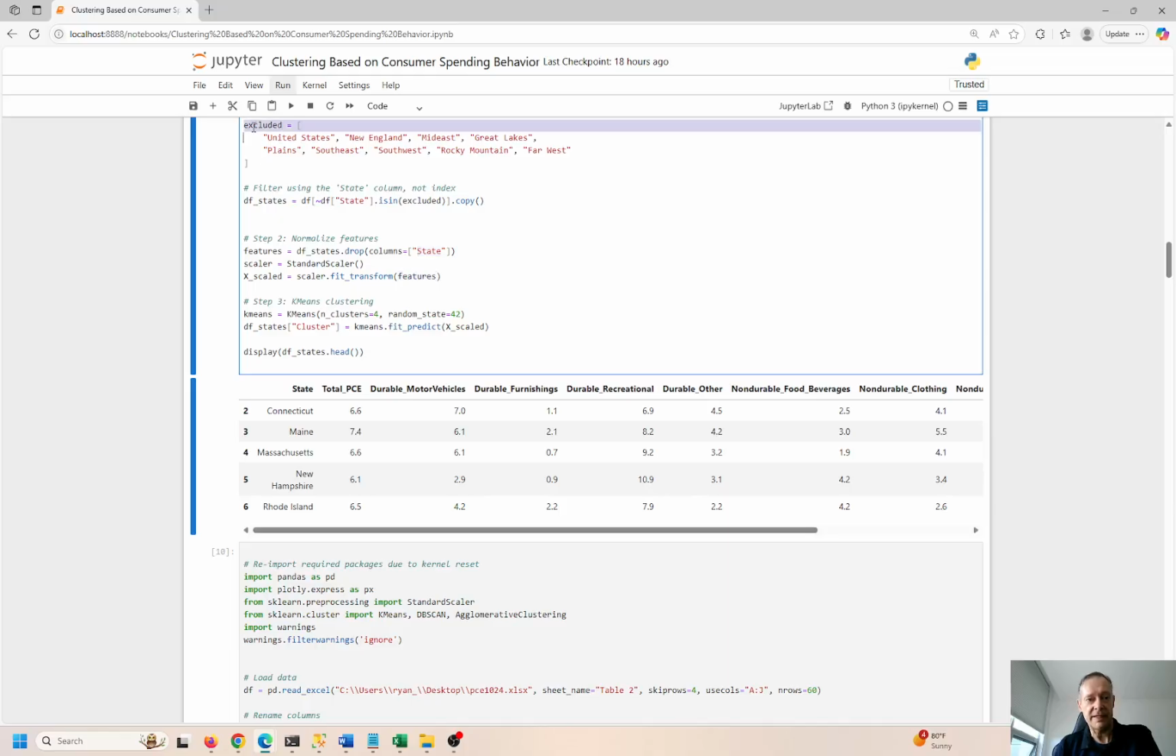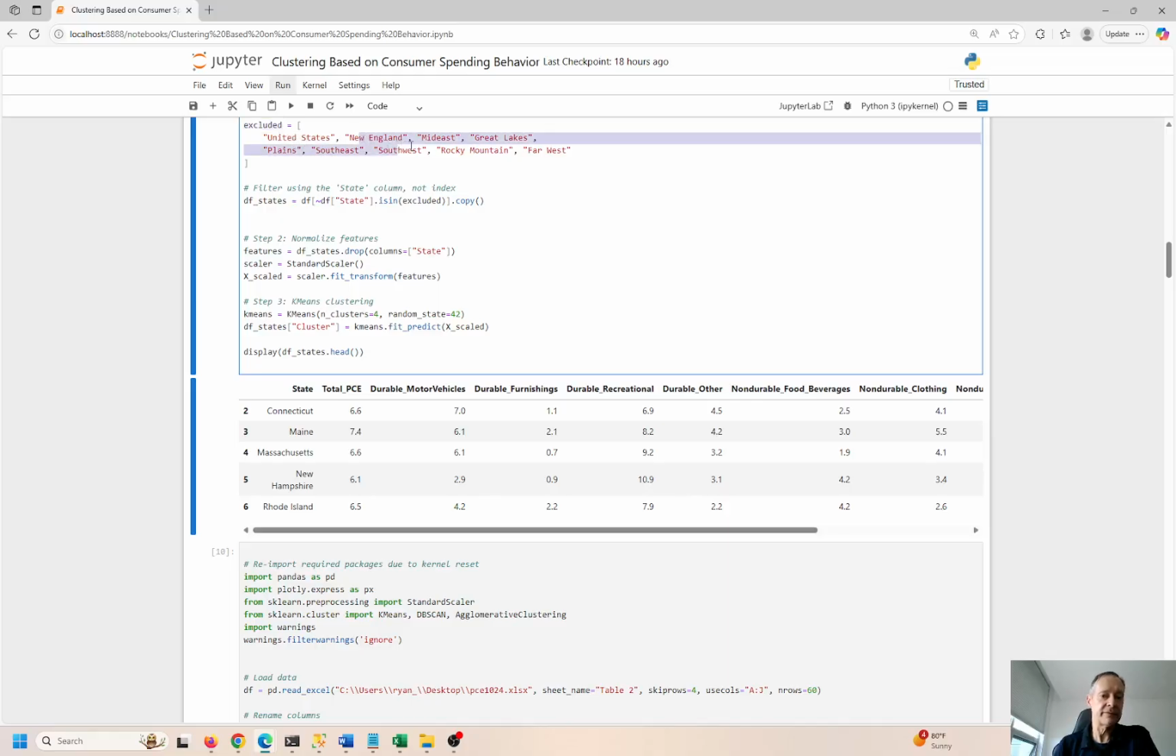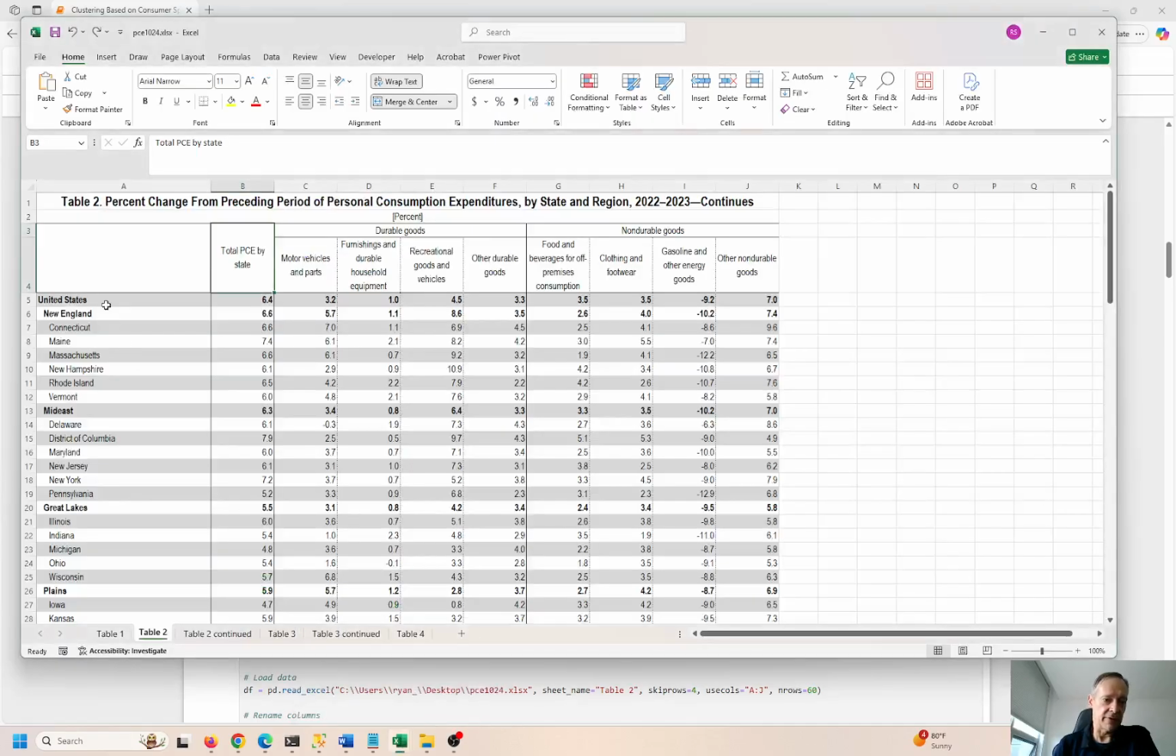So I'm excluding these right here because I don't want to look at United States, New England, Mideast, Great Lakes, and so on and so forth, because those have been pre-aggregated over here. If you look at United States, New England, they're basically taking an average of all these others over here, right? So how are they getting an average of 6.6? I can see average 6.5. This is a rounding error, I think, something like that. But the average for these states right here are 6.6.